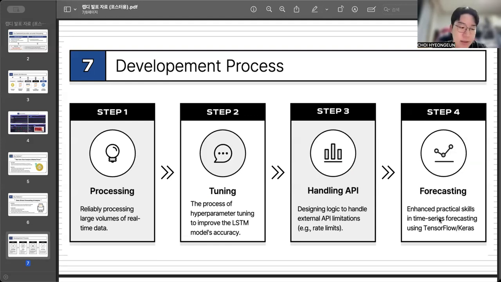Step three was handling APIs. External APIs often have strict rate limits, and we designed specific logic to manage these calls efficiently so our service remains uninterrupted. And step four was the forecasting implementation. The project significantly enhanced our practical skills in time series forecasting using TensorFlow and Keras.